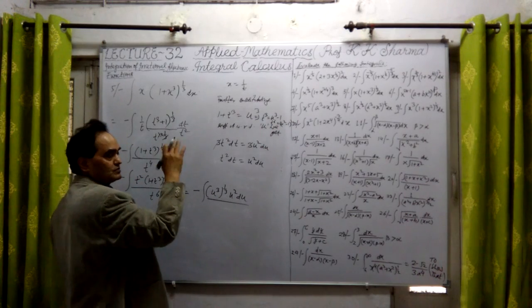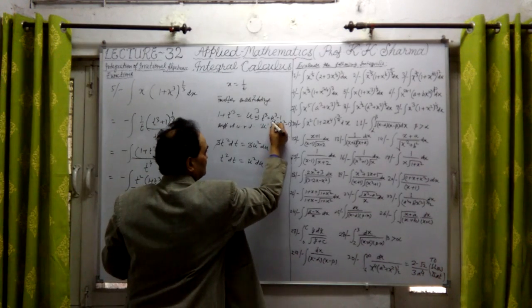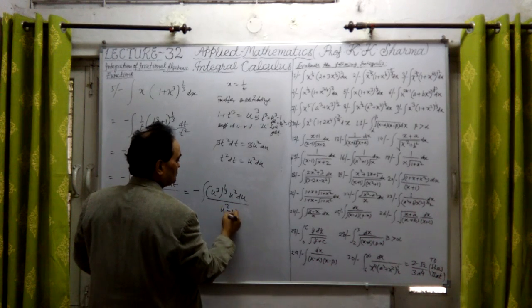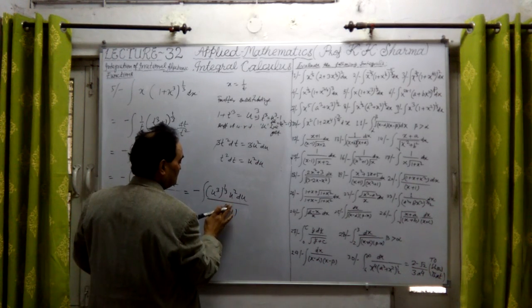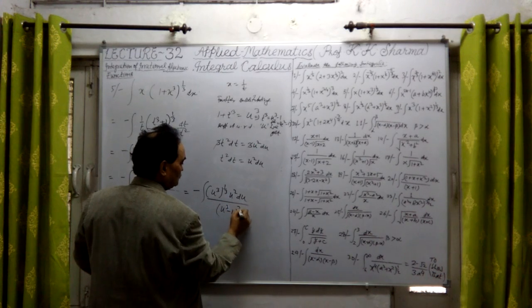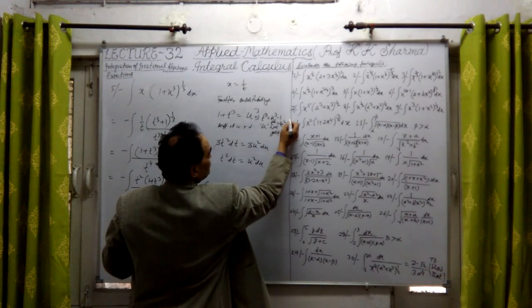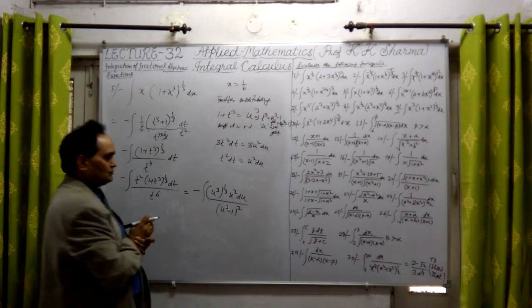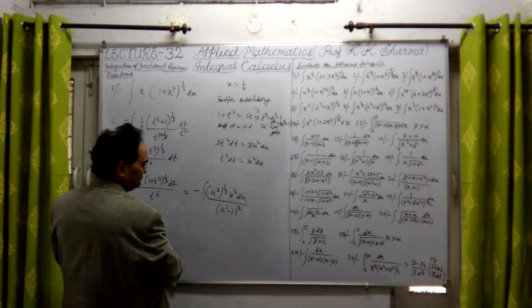Because of the power 1/2 we have the whole square on this side, so t^6 is equal to (u^2 - 1)... or u cube, I'm sorry, it is u cube here minus 1 whole square. (u^3 - 1) whole square is the value. Now what do we get here?